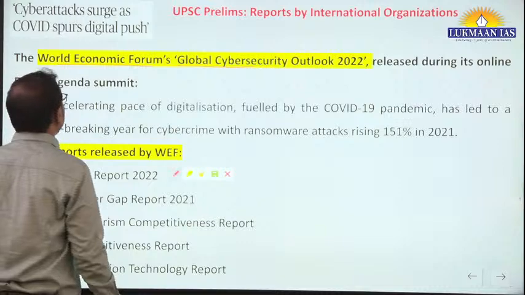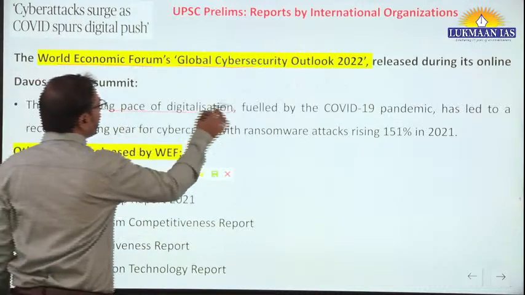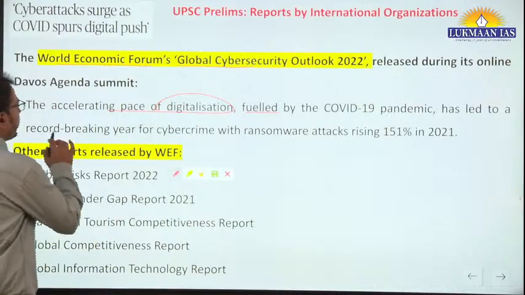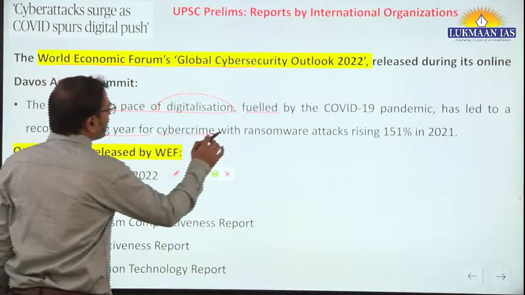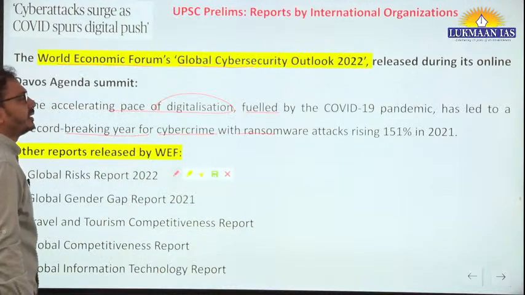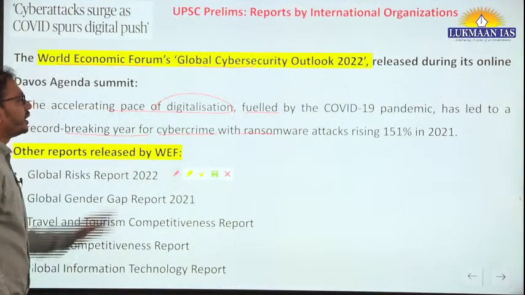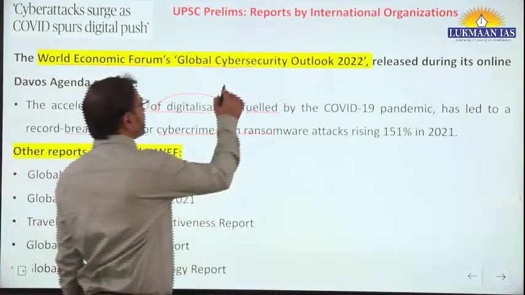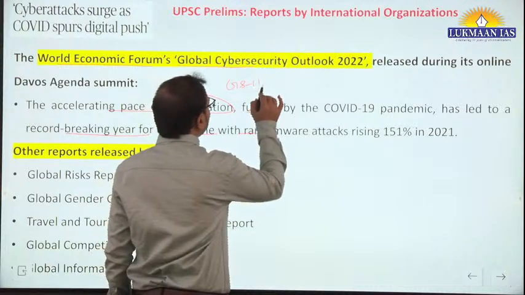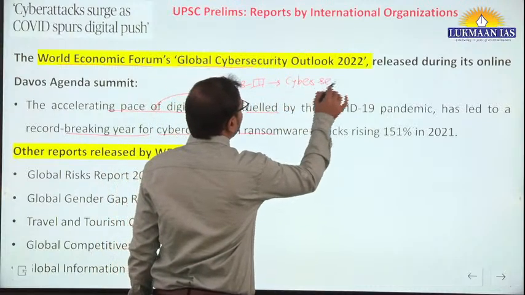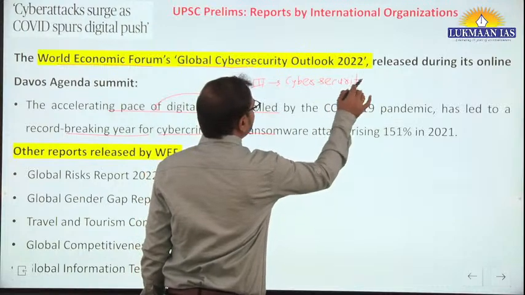Now, what it has found: the accelerating pace of digitalization fueled by the COVID-19 pandemic has led to a record-breaking year for cybercrime, with ransomware attacks rising 151% in 2021. You can use this data in your mains examination, GS3 paper, cyber security part.